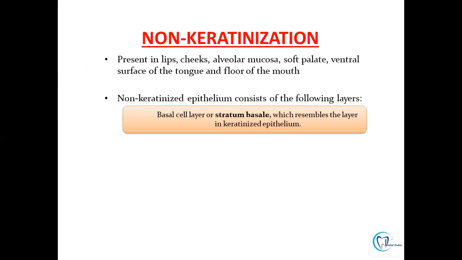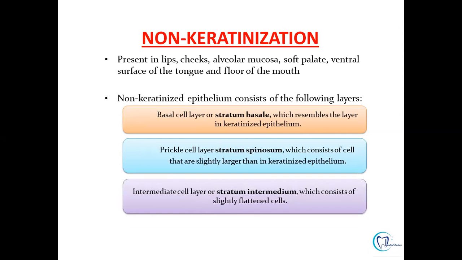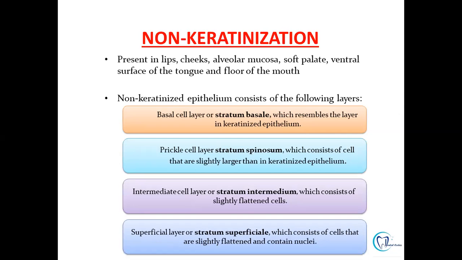When we talk about the layers, there is the basal layer, that is stratum basale, which resembles that of the layer in the keratinized epithelium. Then the second layer is the prickle cell layer or stratum spinosum, which consists of cells that are large in keratinized epithelium, and also there are prominent intercellular bridges and spaces, which are less evident in cases of non-keratinized epithelium. The intermediate cell layer or the stratum intermedium is comprised of flattened cells, followed by the superficial layer, also known as stratum superficiale, which has cells that are slightly flat but have nuclei, whereas in cases of keratinized epithelium, either there are no nuclei or they are shrunk.